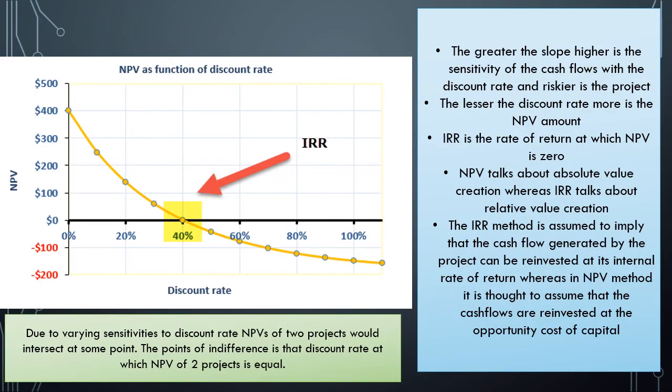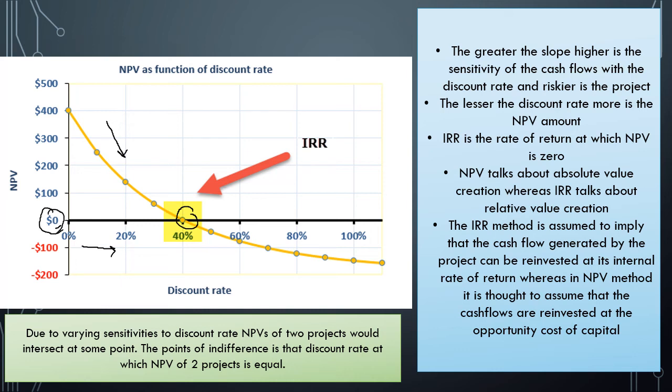So here is a graph to make you understand about the NPV and discount rate and IRR better. Here you can see that as the discount rate increases, NPV goes on decreasing. When the discount rate is 20, when the discount is 40, the NPV goes on decreasing, 200, 100, like that. At this point here, it is 0.